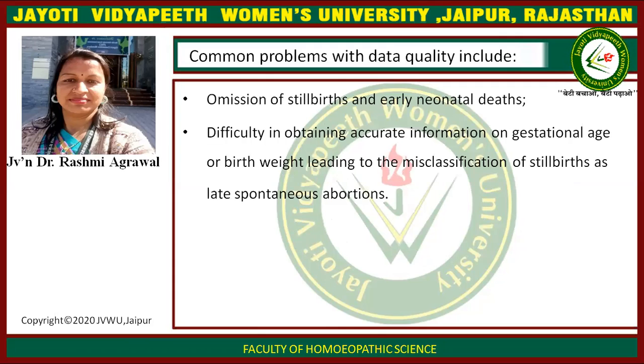Common problems with data quality include omission of stillbirth and early neonatal death, and difficulty in obtaining accurate information on gestational age or birth weight, leading to the misclassification of stillbirth as late spontaneous abortion. So there are problems when we calculate and collect the data. If we omit the stillbirth, then our data will be wrong. So these are some problems during recording of the data.